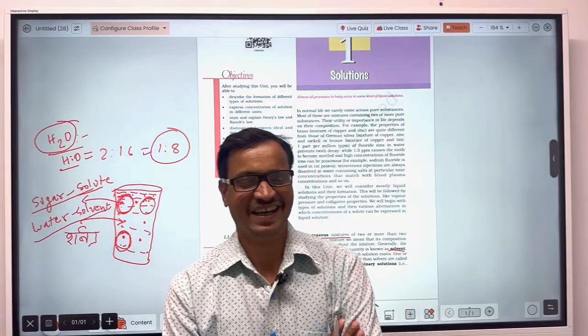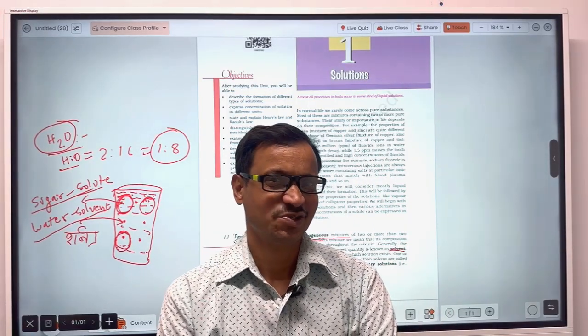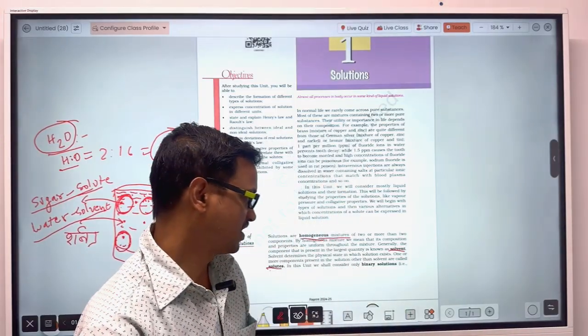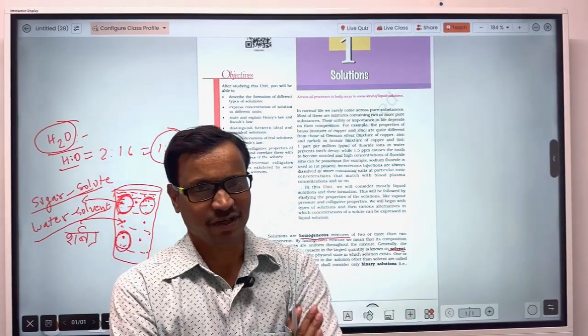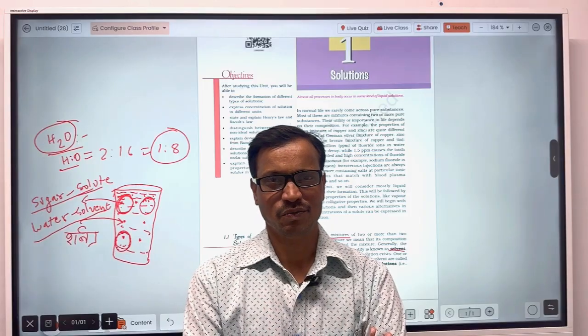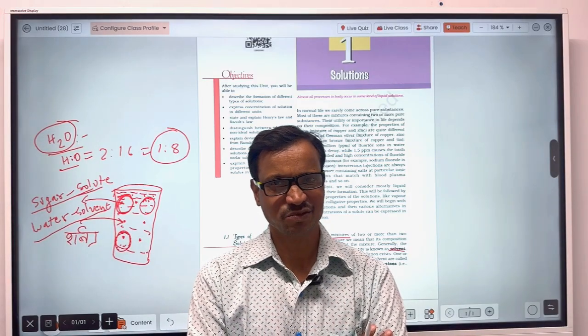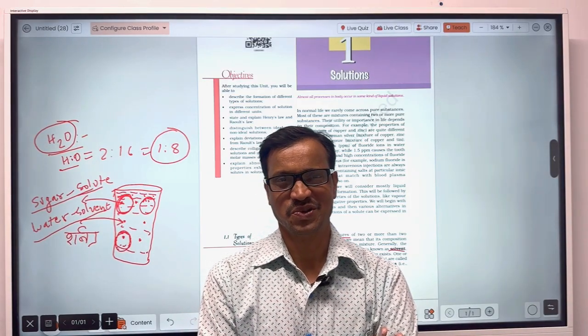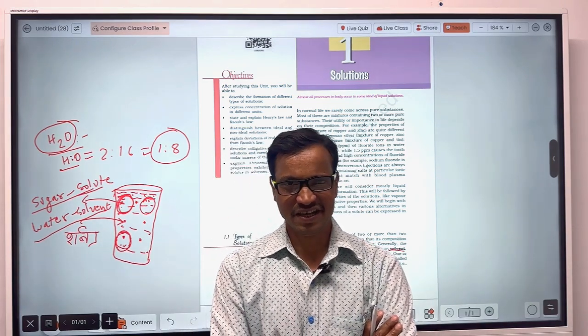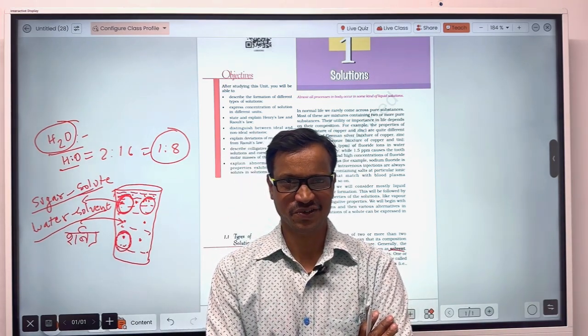Okay. In the 12th board examination, a question will not ask what is a solution, what is a binary solution, or what is solute and what is solvent. Neither in the 12th board examination nor in IIT Main, Advanced or NEET examination.